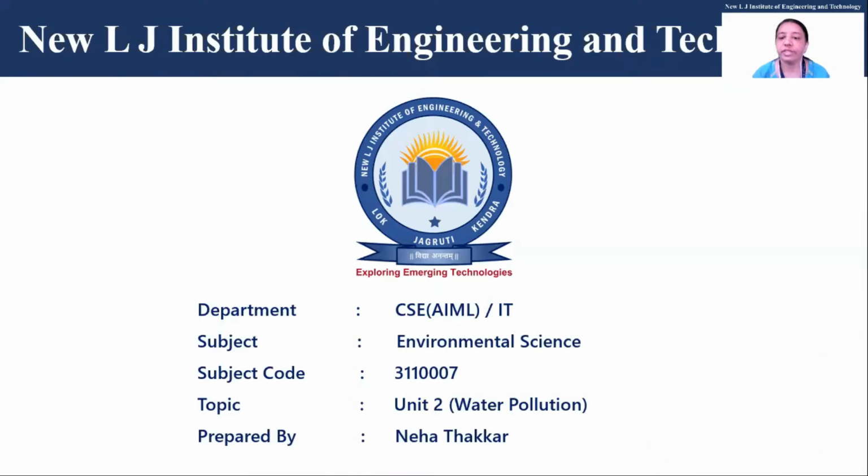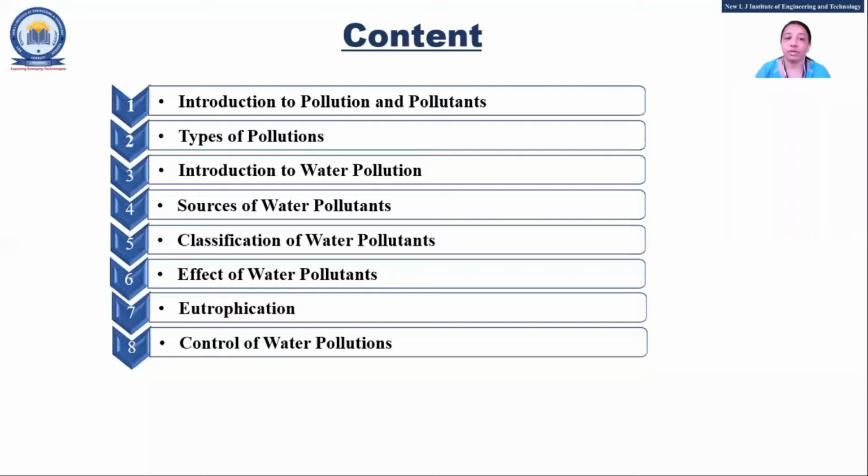Okay, so we'll start with unit 2, the environmental pollutions. In that, there are 3 pollutions you are supposed to learn: water pollution, air pollution, and noise pollution. Others like thermal pollution are also there, but that is not in your syllabus. So we'll start with water pollution. First we'll differentiate between pollution and pollutant. It was asked, I think, once or twice. Explain in brief what is pollution and what is a pollutant.